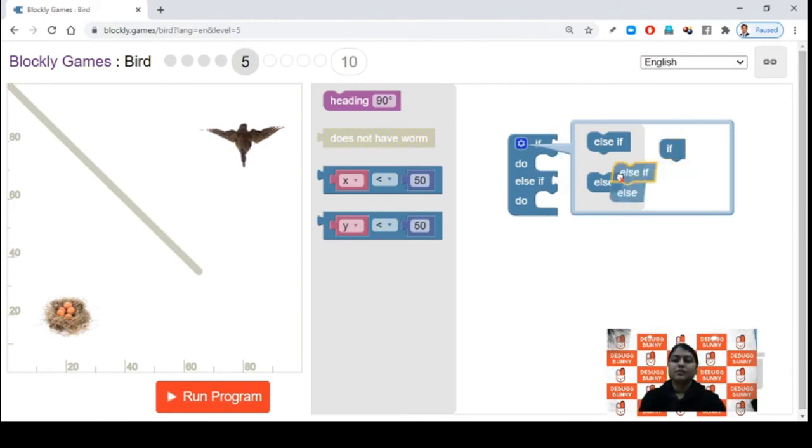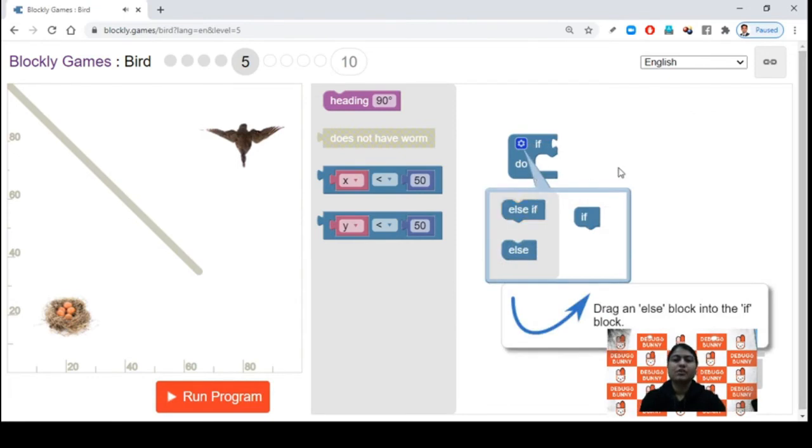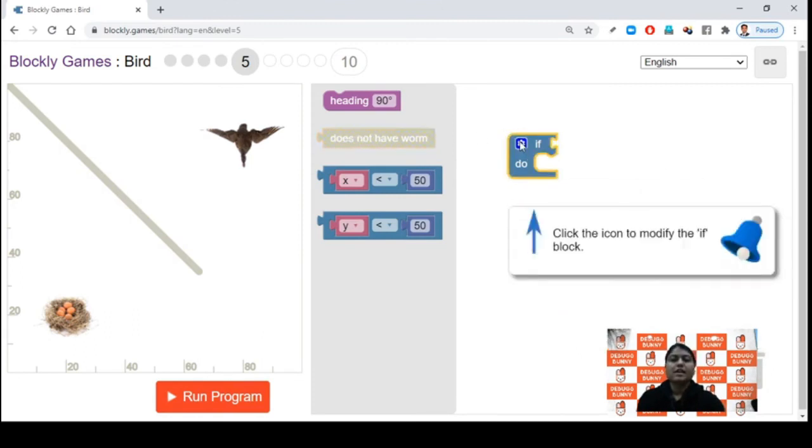Okay, so right now my bird wants to reach here, then it will take a turn and go to the nest. Again, there is no worm, so I will not require this coding block. To go down, I will check the y-axis, because the vertical axis is the y-axis.